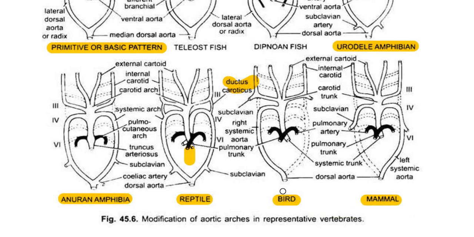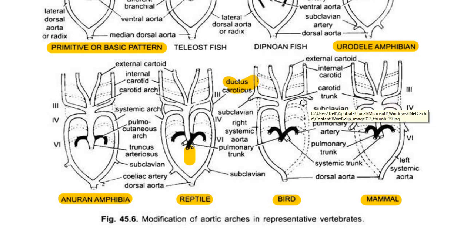Now let us see how the aortic arches are seen in birds. In birds and also mammals, the arrangement is very much similar. In both cases, there are 3 pairs of aortic arches seen, which are the 3rd, 4th and 6th. So the first 2 aortic arches disappear, and also the 5th aortic arch disappears. Only the 3rd, 4th and 6th aortic arches are present.